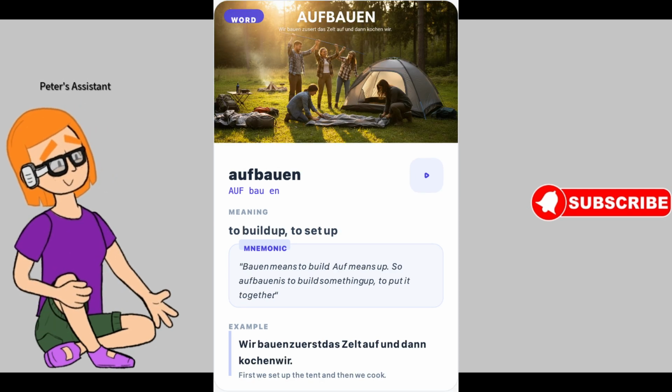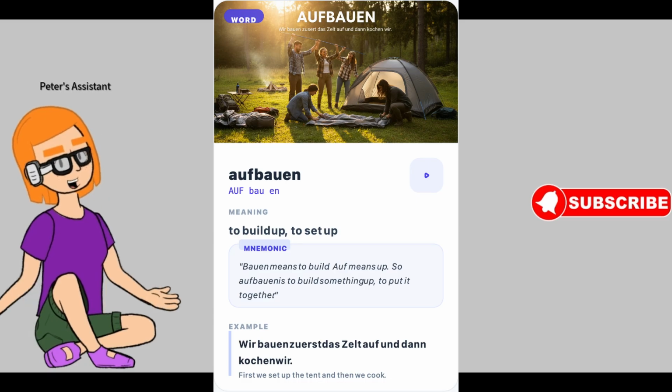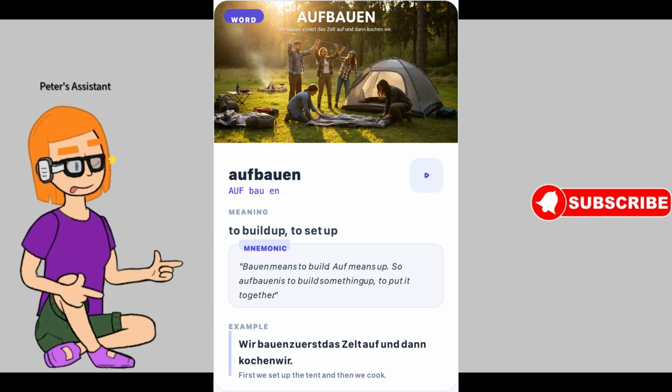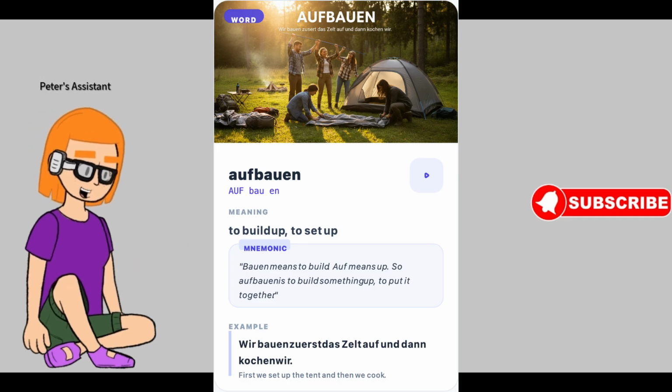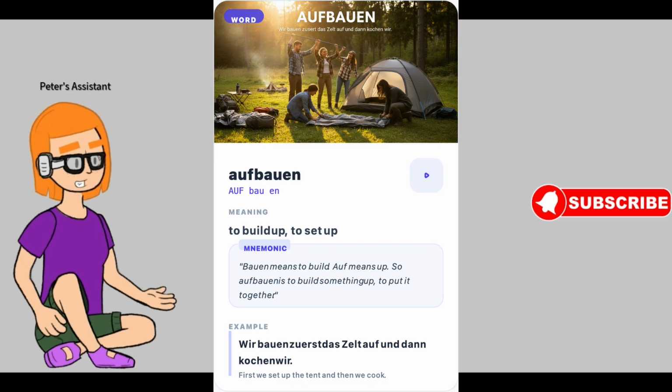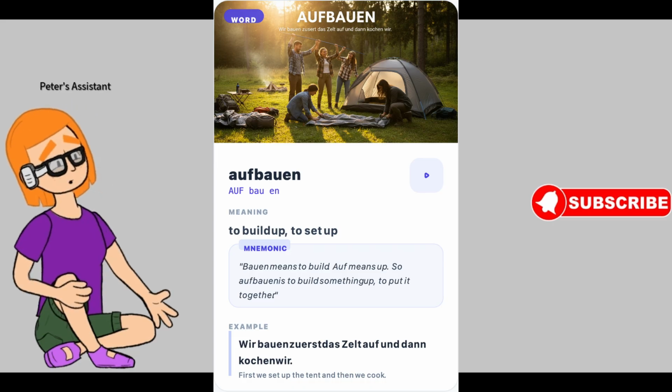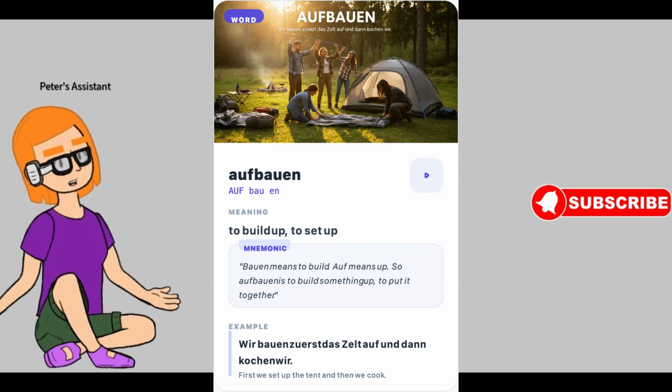The next German word is aufbauen. Pronunciation: aufbauen. Meaning in English, to build up, to set up, for example, a tent. How to remember this verb? Bauen means to build. Auf means up. So aufbauen is to build something up, to put it together.